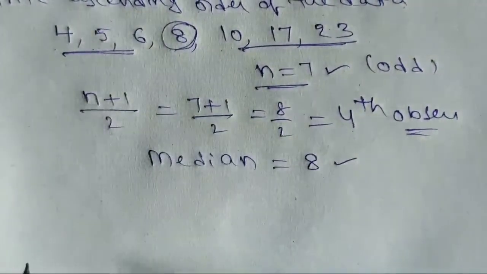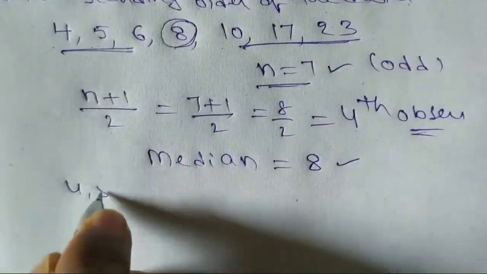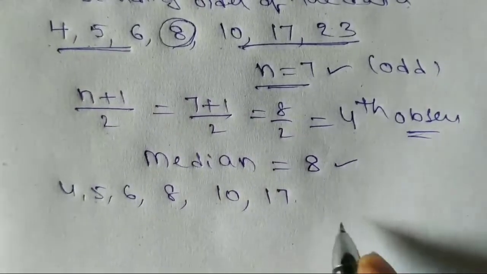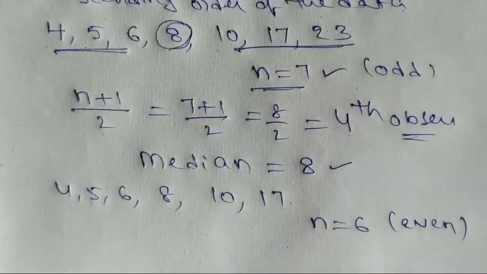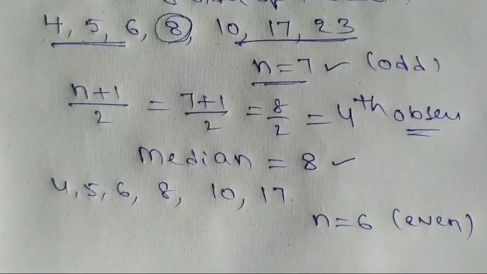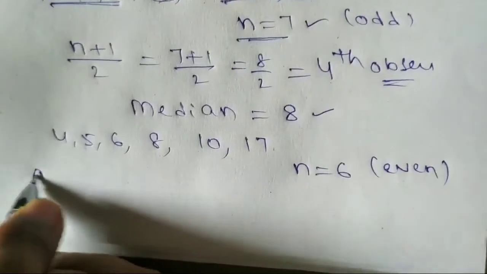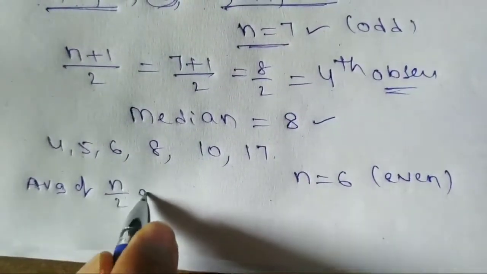Suppose 23 is not there. Then we can write 4, 5, 6, 8, 10, 17. Now n is equal to 6. 6 is an even number. For an even number of observations, we have the formula: the average of the n by 2 th and n by 2 plus 1 th observations.